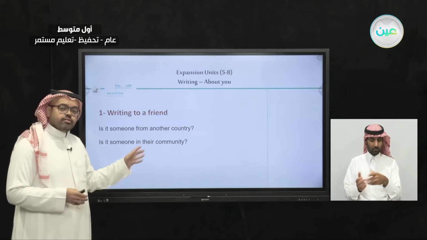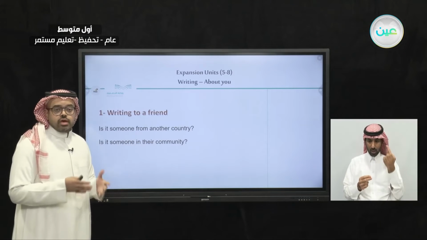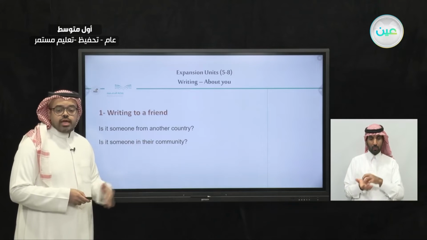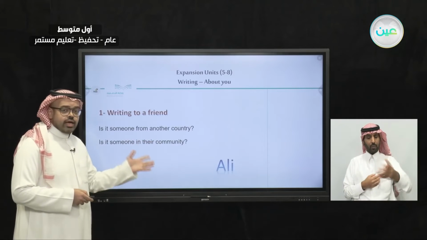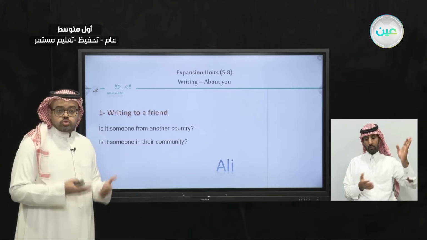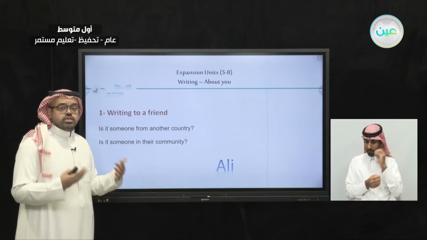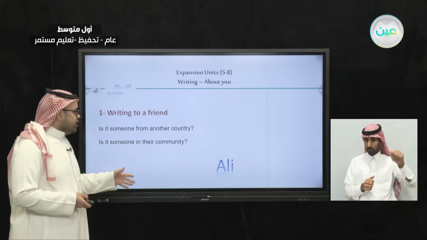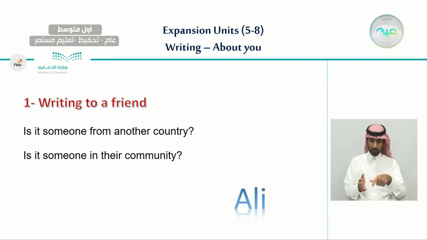And here, as an example, I have chosen a friend from another country, and this friend's name is Ali. So today, we are going to learn how to write an email to our mutual friend Ali. Okay? So Ali is someone from another country, and we're going to write him an email. So this is the name of the receiver of the email that we are about to send.